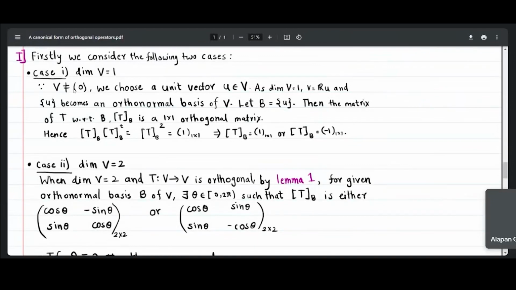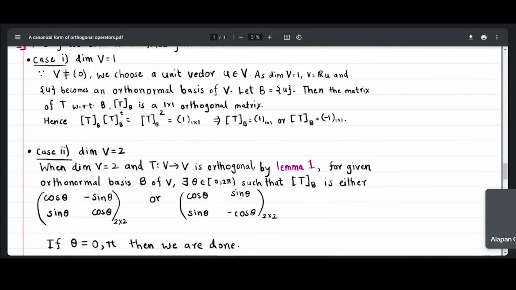We started with a non-zero vector space. We can choose a unit vector u from V. Since the dimension of V is equal to 1, this unit vector u will span our vector space, and the singleton set {u} becomes an orthonormal basis of V. Say that set {u} is equal to B. Then the matrix of T with respect to that basis will be a 1 by 1 orthogonal matrix.